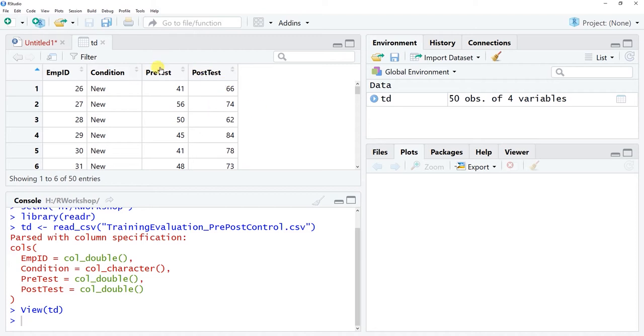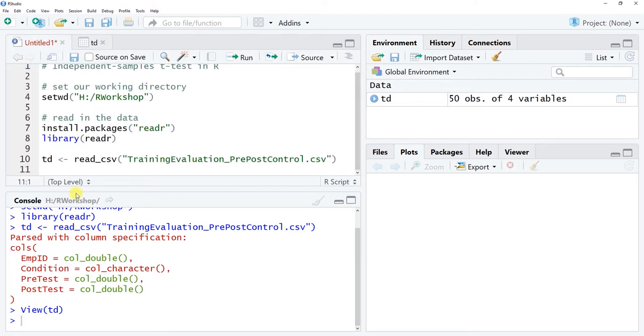Now, we are going to ignore the pre-test for now. For this tutorial, we're going to focus just on the post-test here. So we'll pretend that we just have the post-test data here. And we want to know whether the mean or the average post-test score for the new condition is significantly different from the old condition. And we'll use an independent samples t-test to do that.